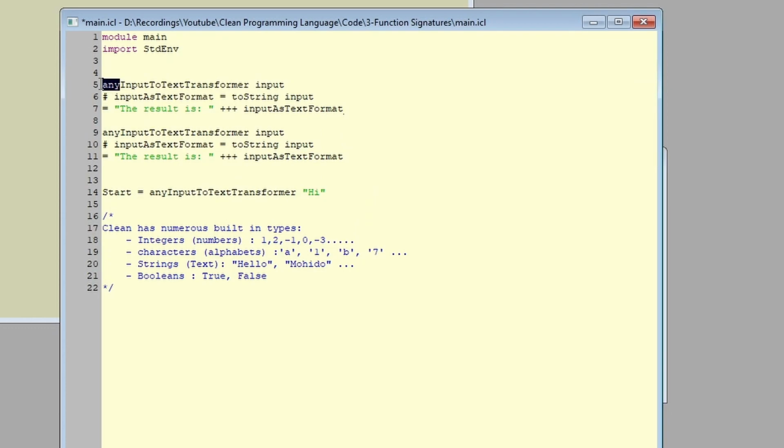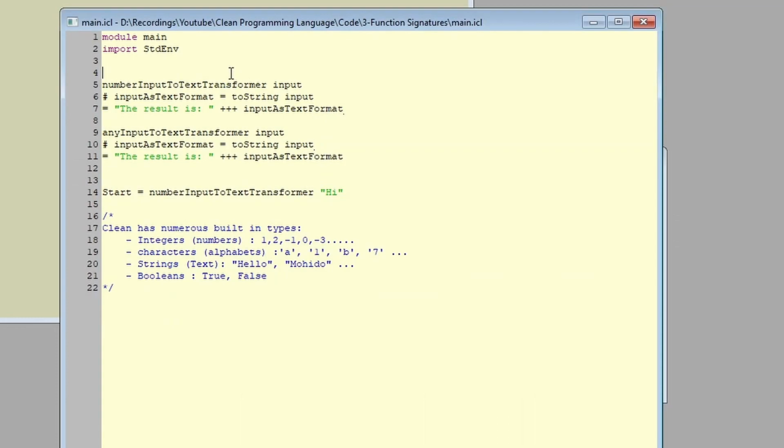number_input_to_text_transformer, because I'll be restricting this function to take only numbers as input. Everything is still the same at this point. We haven't changed the new function. We can try out that new function by starting it multiple times with different inputs. Now let's start by creating the function signature.